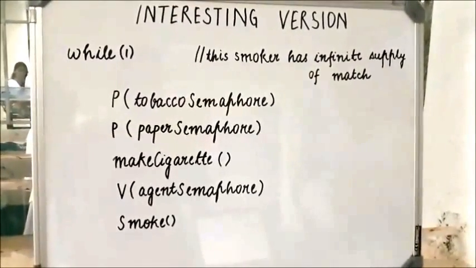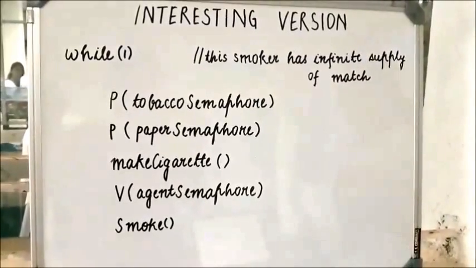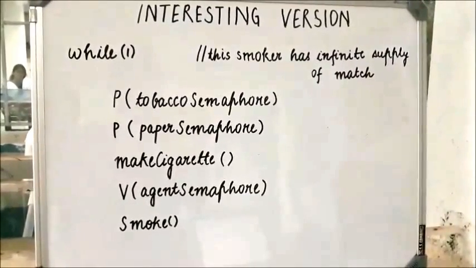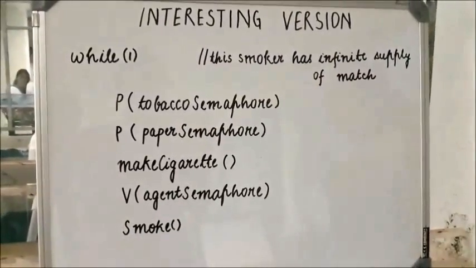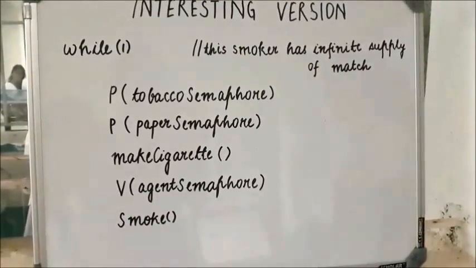Similarly, the smoker who has an infinite supply of tobacco, he waits for the paper and the matches, then he makes the cigarette. He then signals the agent semaphore and starts smoking. Now, let me show you the interesting version of this.